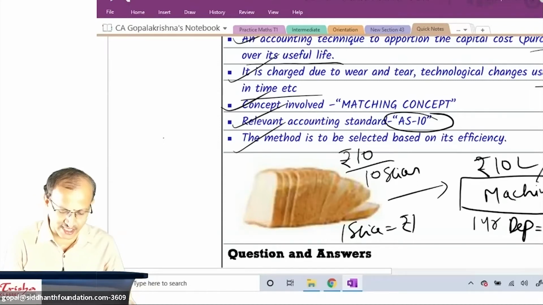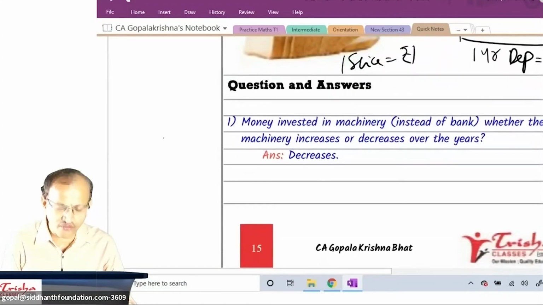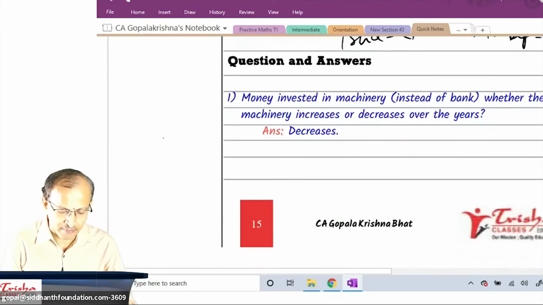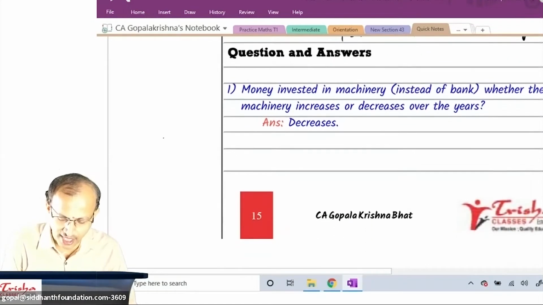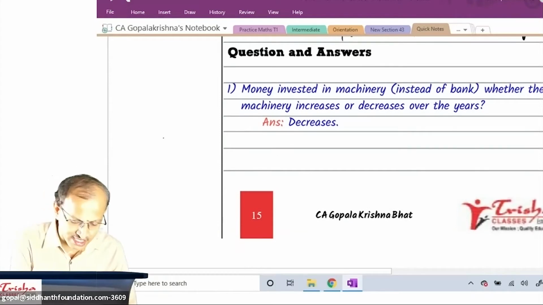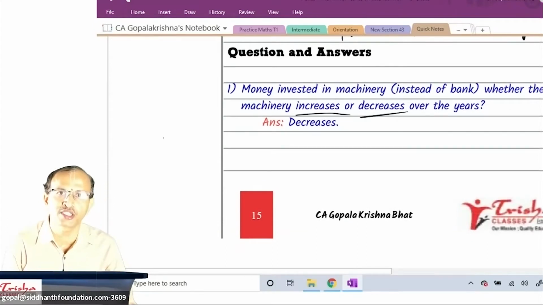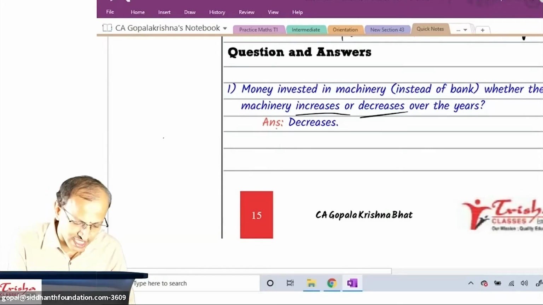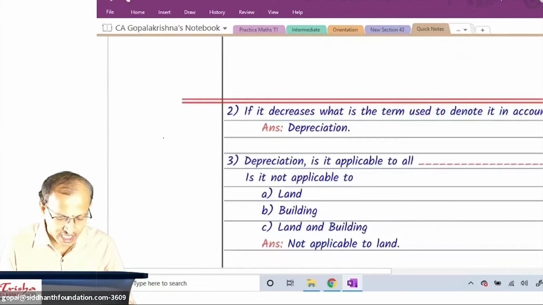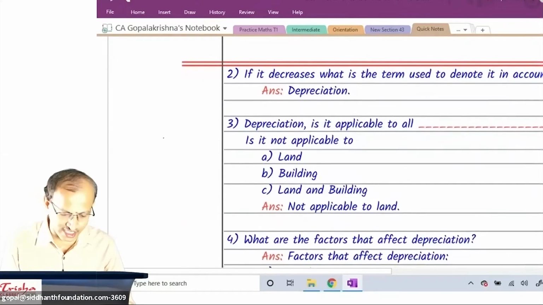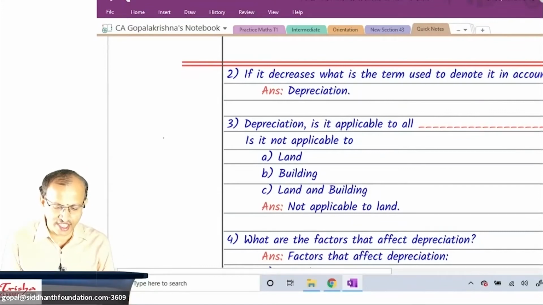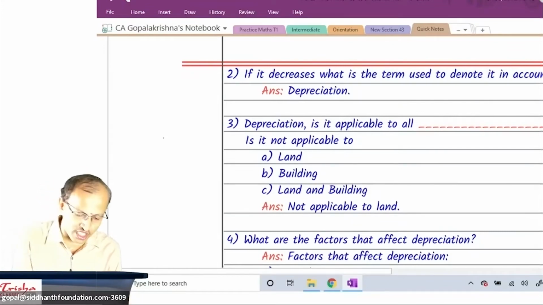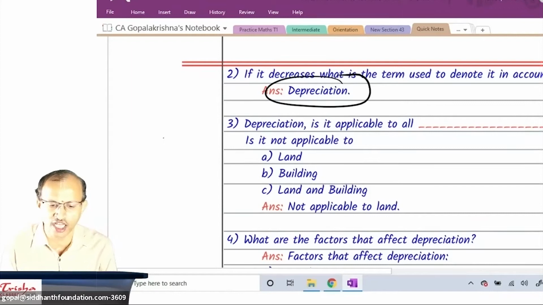Hope you remember this. Some question quick for your understanding. Money invested in machinery instead of bank, whether the value of machine increases or decreases due to its usage, due to the continuous working of that machine, value of the asset comes down, decreases. And these are the question I posed you in yesterday's session or earlier session. If it decreases, the term used to denote in accounting is depreciation. Do you all agree with me?